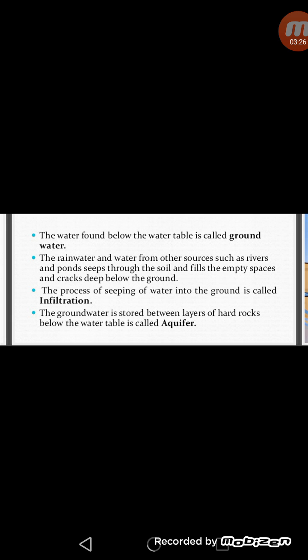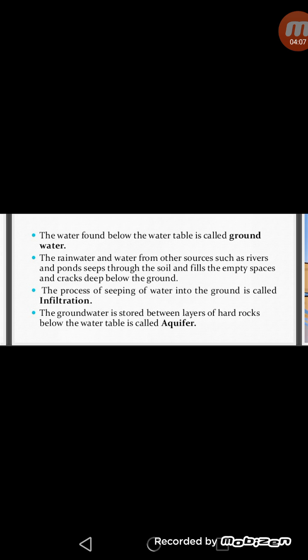The rainwater and water from other sources such as rivers and ponds seeps through the soil, and this water fills the empty spaces and cracks deep below the ground. This process of seeping of water, that may be of rainwater or water from the rivers and ponds, into the ground is called infiltration. So we can say the process of seepage and percolation of surface water into the ground is called infiltration. The percolated water gets collected between the layers of hard rocks below the water table. Such huge reservoirs of water inside the earth are called aquifers.